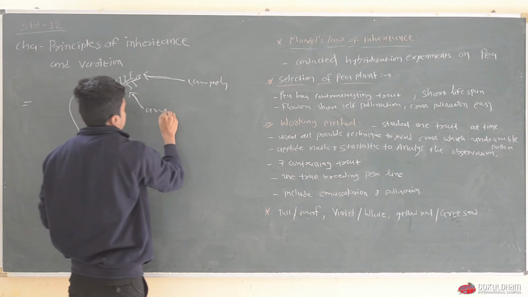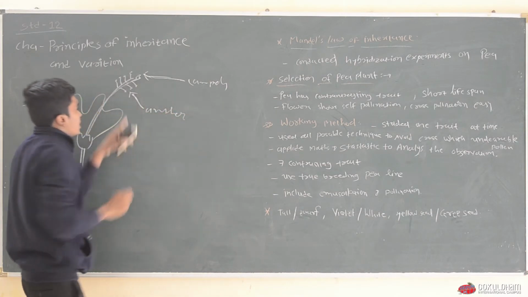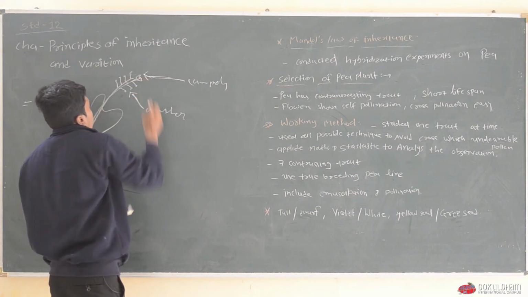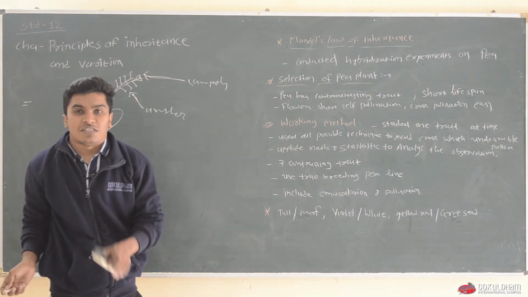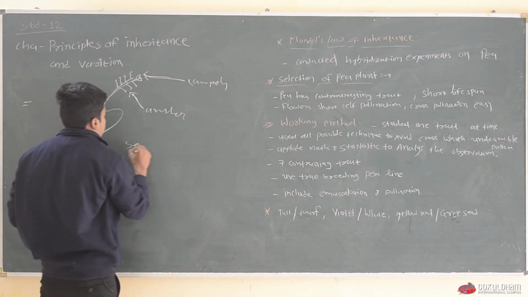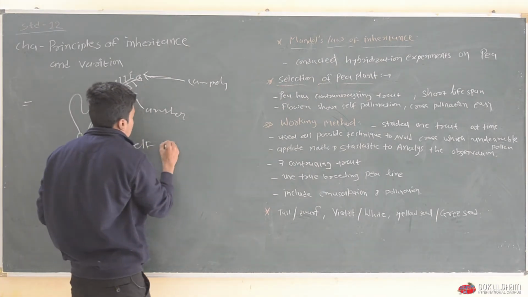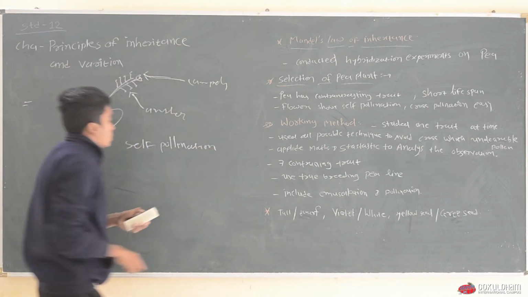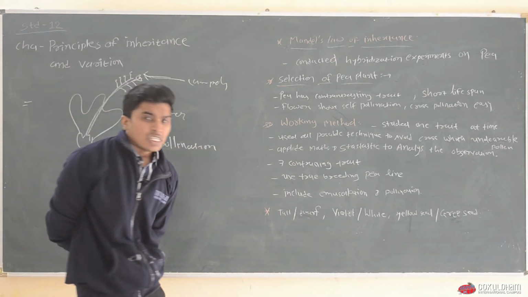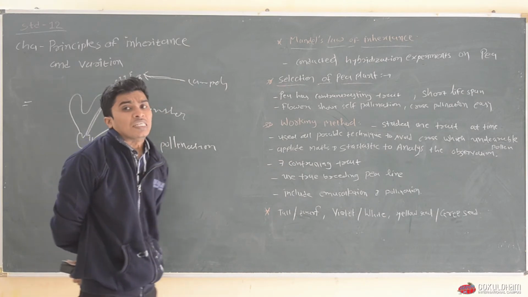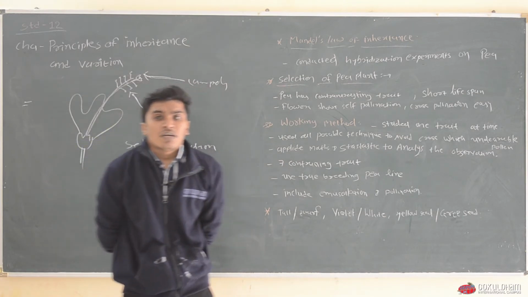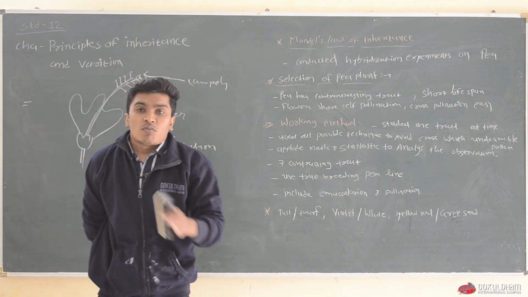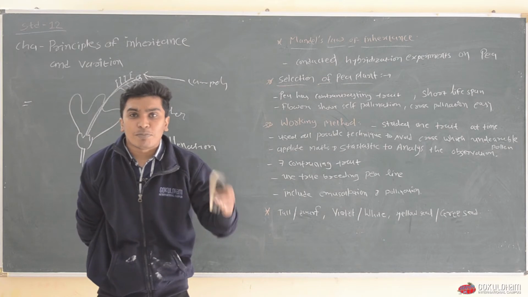Pollen grains will be produced from the anther and transferred to the stigma of the carpel of the same flower, known as self pollination. Self pollination means transfer of pollen grains from anther to stigma in the same plant or the same flower.